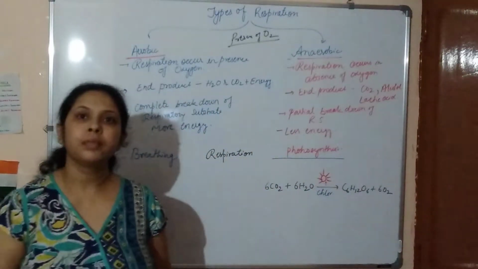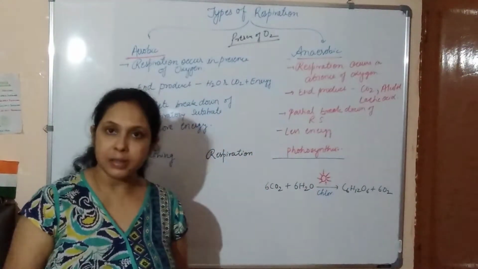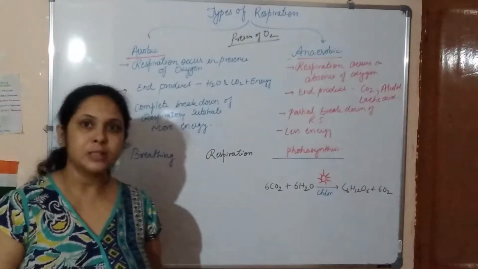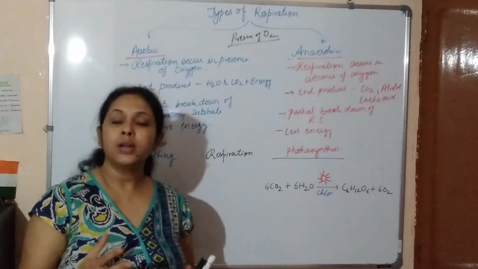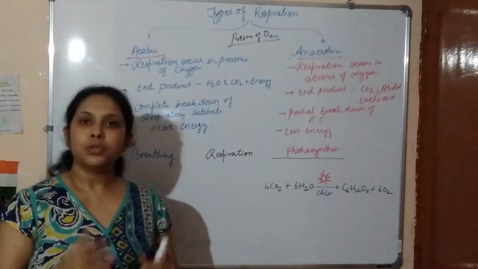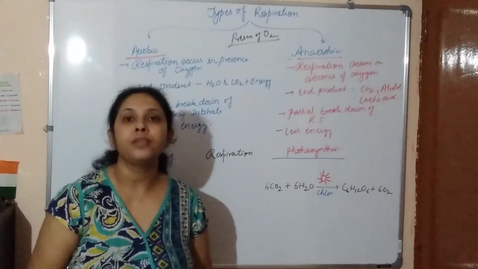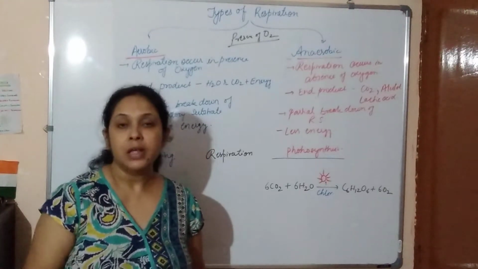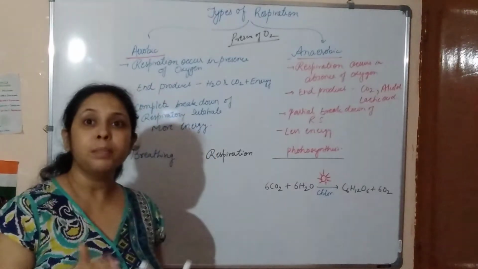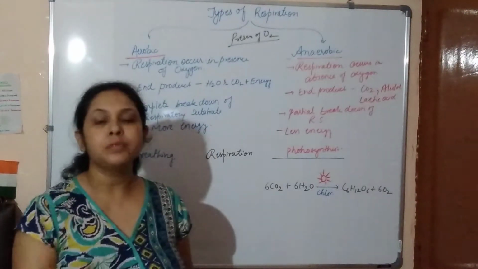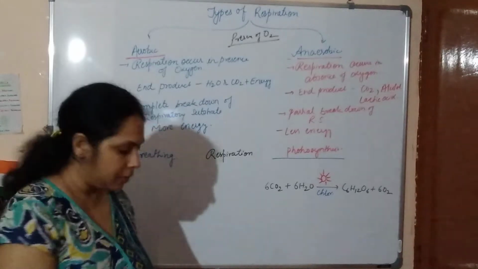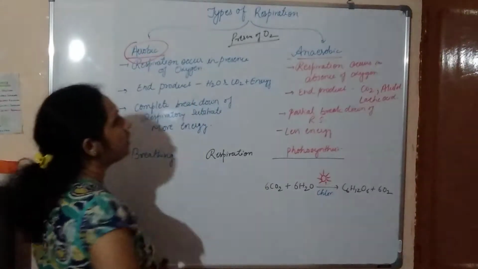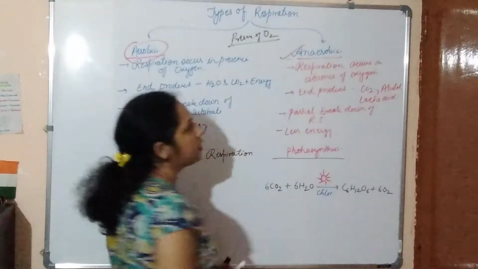Hello students, today in this video we are going to discuss different types of respiration. We already understood what the respiration process is and what the meaning of respiratory substrate is. So here we are going to discuss types of respiration. There are two different types of respiration, divided on the basis of presence of oxygen and absence of oxygen. One is aerobic respiration, and the second one is anaerobic respiration.